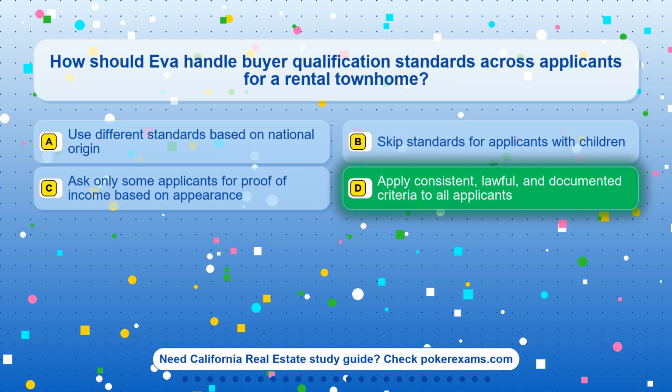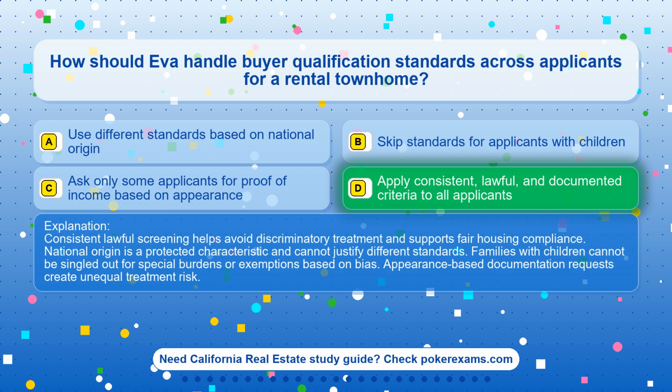The correct answer is option D. Apply consistent, lawful, and documented criteria to all applicants. Consistent lawful screening helps avoid discriminatory treatment and supports fair housing compliance. National origin is a protected characteristic and cannot justify different standards. Families with children cannot be singled out for special burdens or exemptions based on bias. Appearance-based documentation requests create unequal treatment risk.